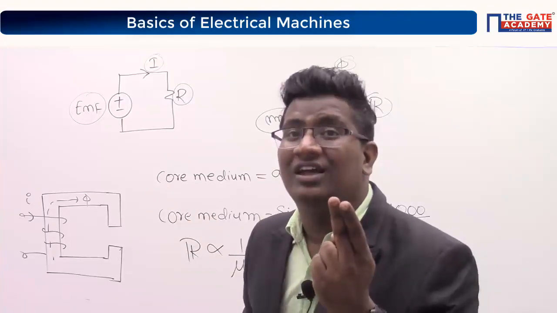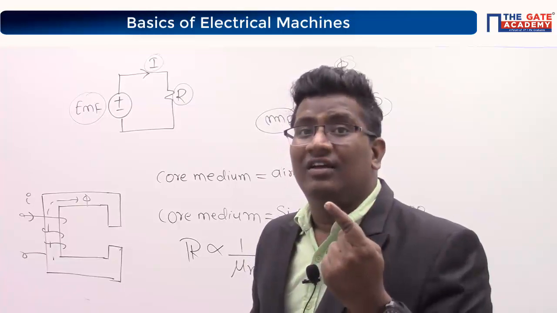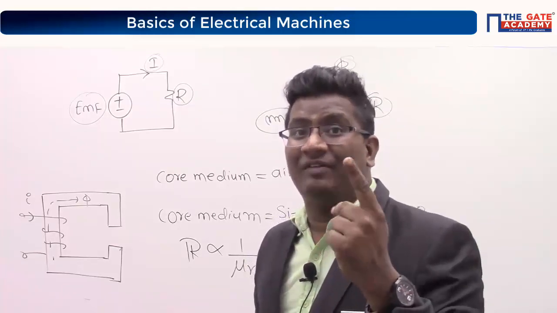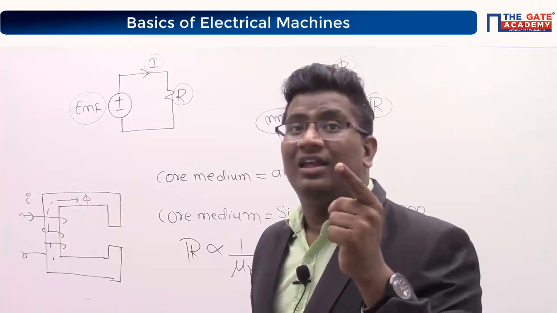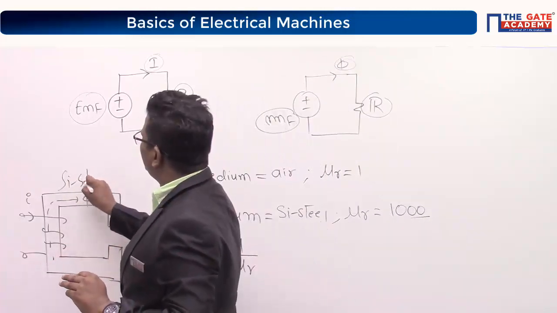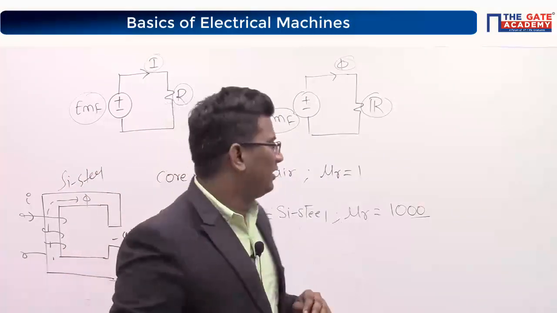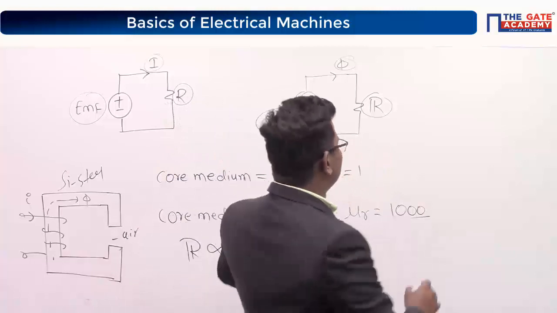What are those? Very good, perfect. One is air and the other is silicon steel. If I say it is made with silicon steel, this is air. Correct? I am just representing that circuit here.